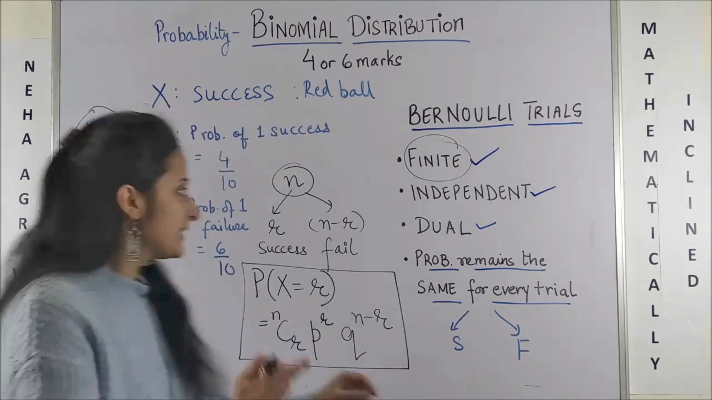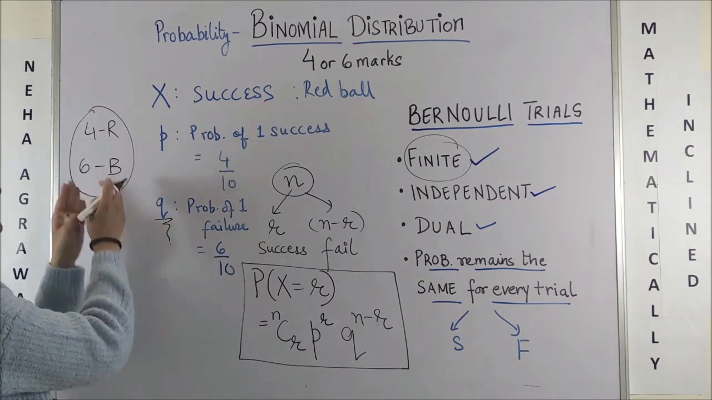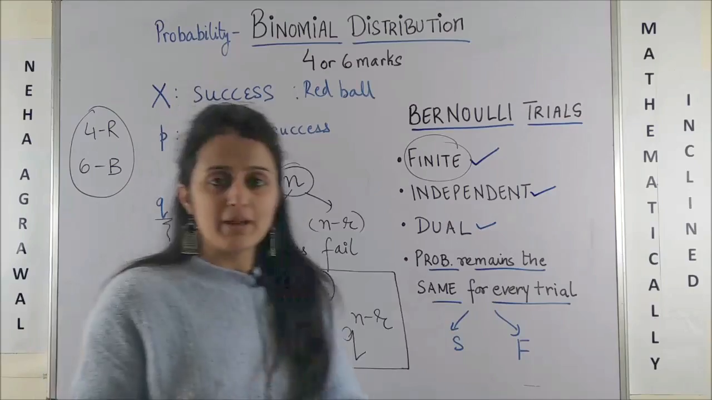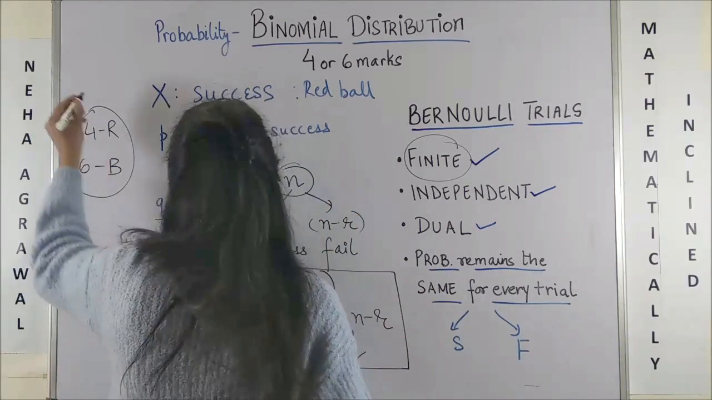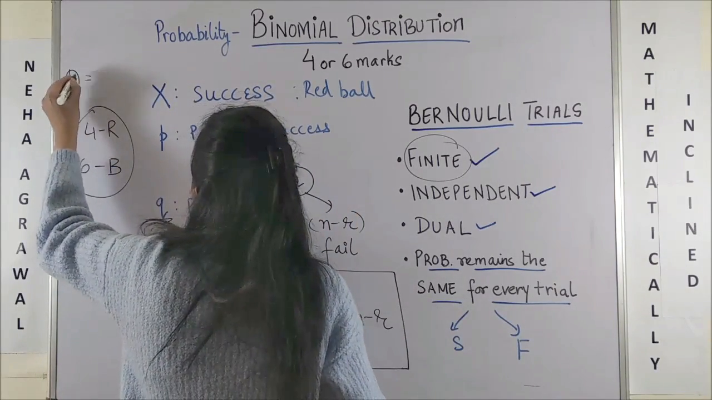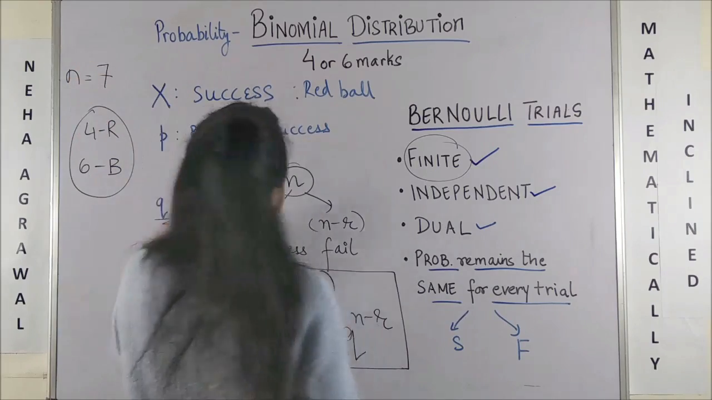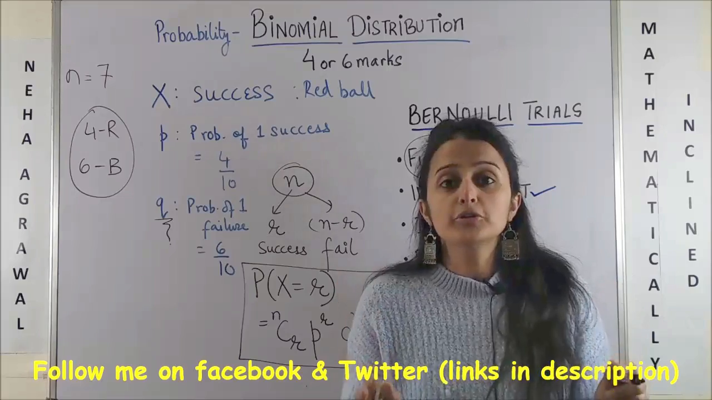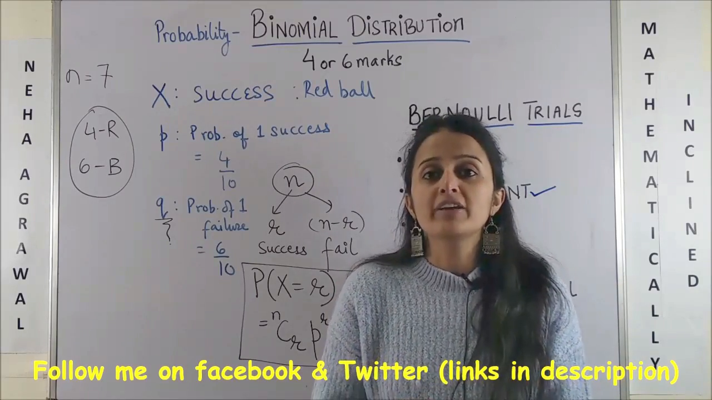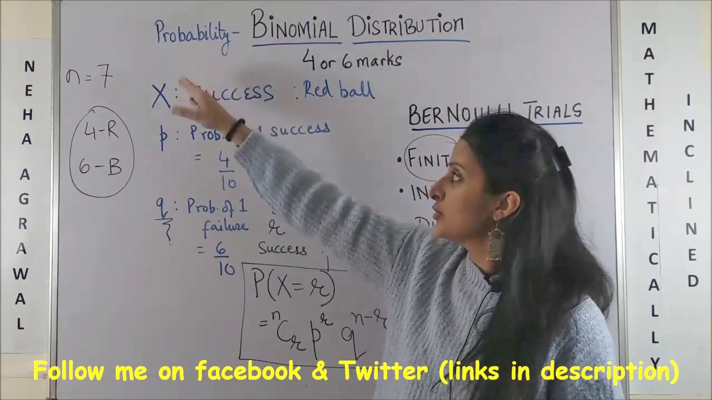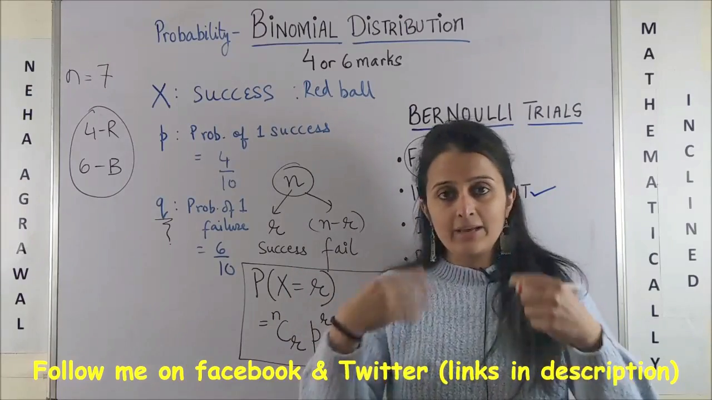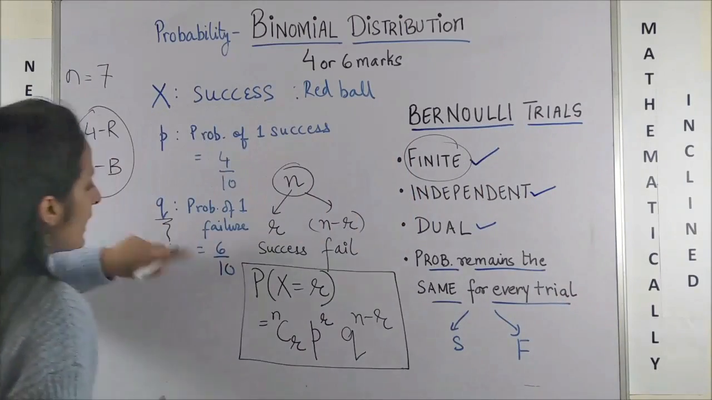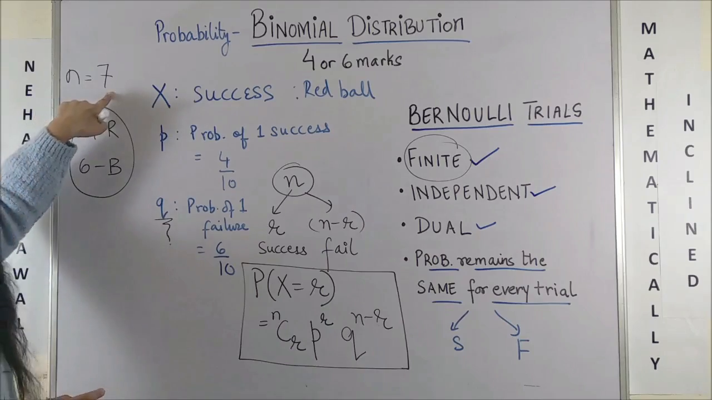Now suppose I'm taking the same example, that there is a bag with 4 red and 6 black balls. Now number of trials, let's say, are 7. So 7 times I'm taking out a ball from the bag. I want to know what is the probability of getting 3 red balls out of these 7. Okay, and I'm replacing it back. So n is the number of total trials.